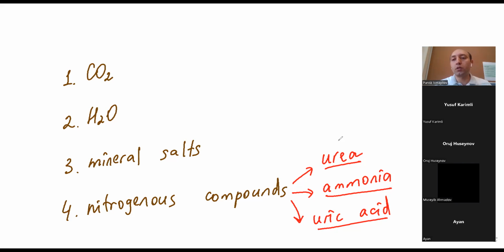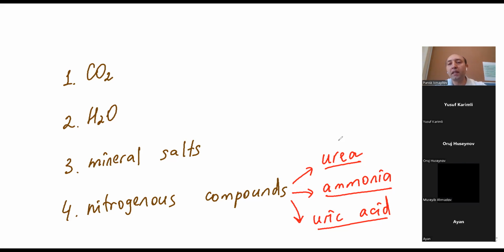Guys, you know that carbon dioxide in humans, in mammals, is produced by one process: respiration. We produce carbon dioxide by aerobic respiration, because in anaerobic respiration, we produce only lactic acid. Carbon dioxide is an acidic substance. When it stays in the blood for a while, it will decrease the pH of blood.